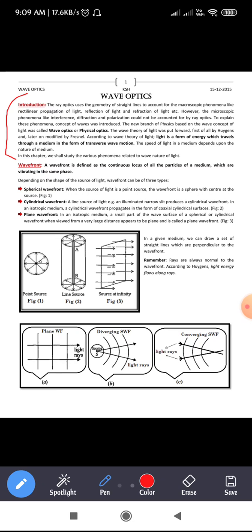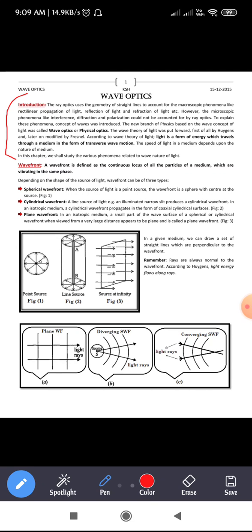As you know, some of the macroscopic phenomena like the rectilinear propagation of light, reflection and refraction can be explained by making use of ray optics. Some of the microscopic phenomena can be interference, diffraction, polarization. So this type of phenomenon cannot be explained in ray optics.